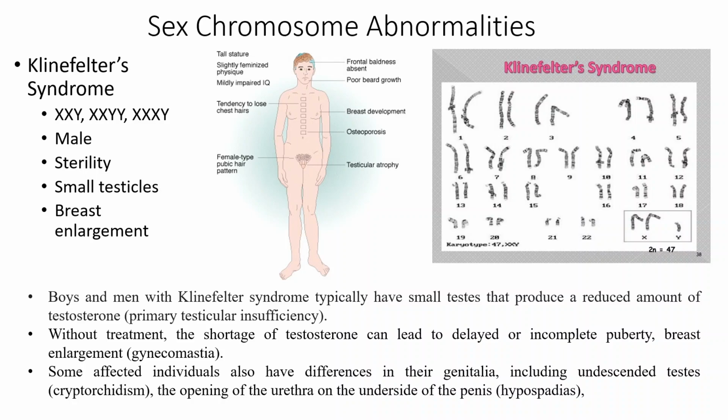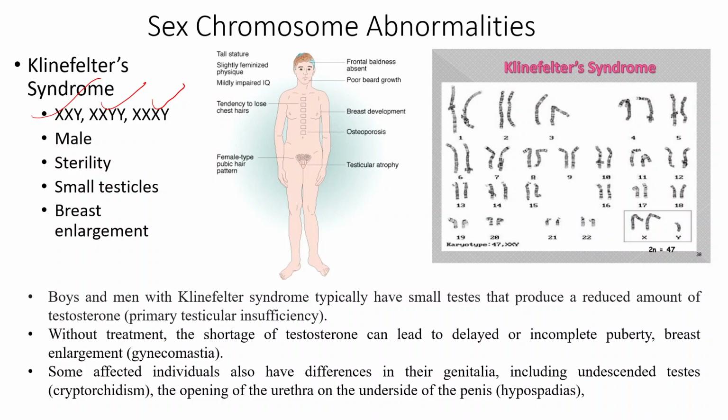Klinefelter syndrome is a similar kind of non-disjunction disorder. Here the resultant individual may show XXY, XYY or XXY kind of condition in their